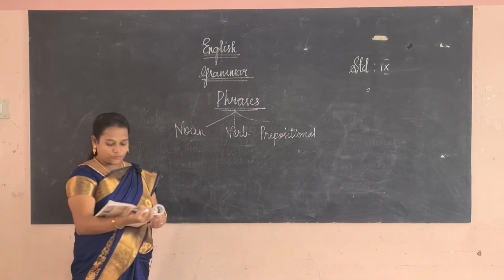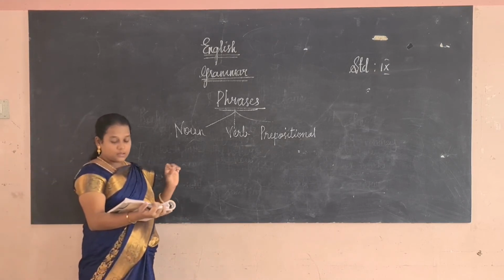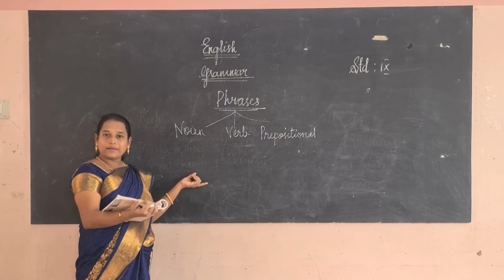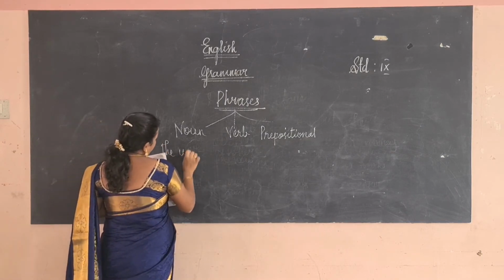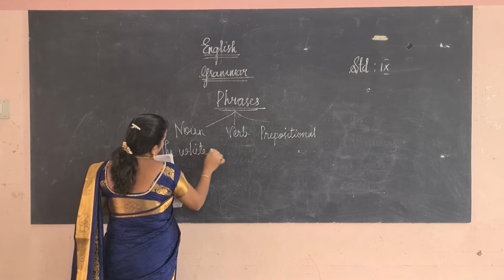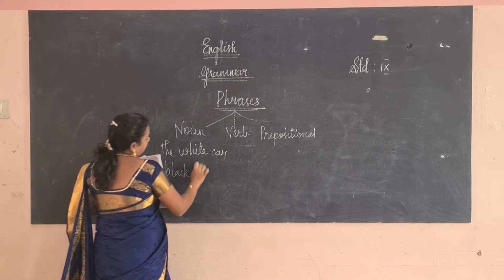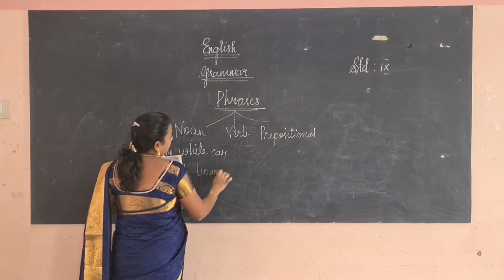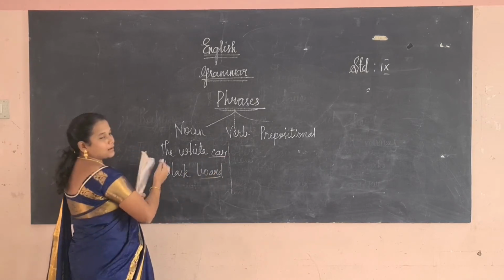Let us see what is a noun phrase. A noun phrase is a group of words made up of a noun and its modifier. The white car. How is the car? The car is white in color. So white car, noun phrase. White car. Blackboard. Okay, so it says about the car, the noun.